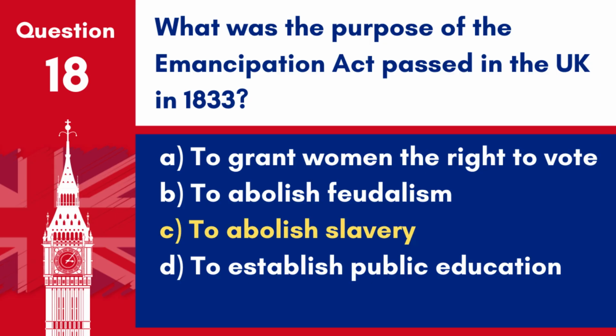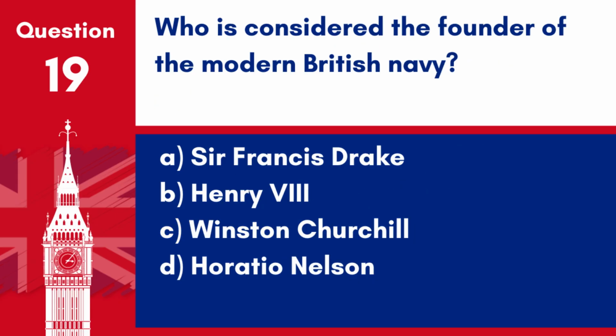Answer. C. To abolish slavery. The Emancipation Act, passed in the UK in 1833, was intended to abolish slavery. Question 19. Who is considered the founder of the modern British Navy? A. Sir Francis Drake. B. Henry VIII. C. Winston Churchill. D. Horatio Nelson.